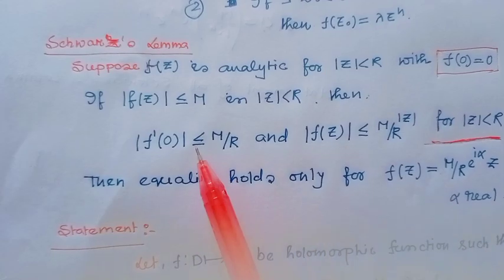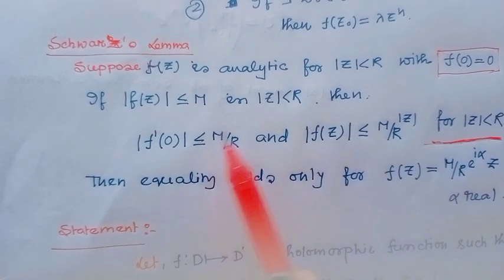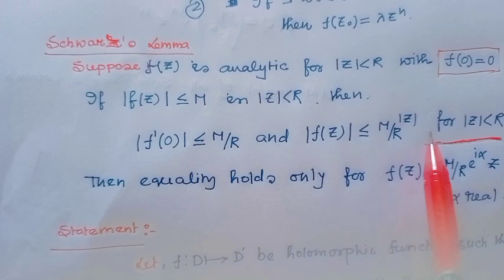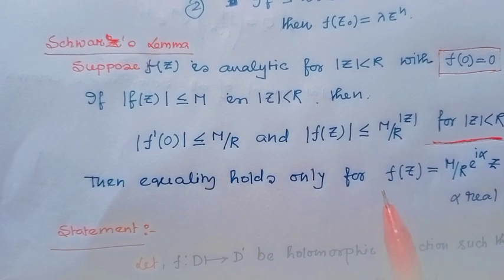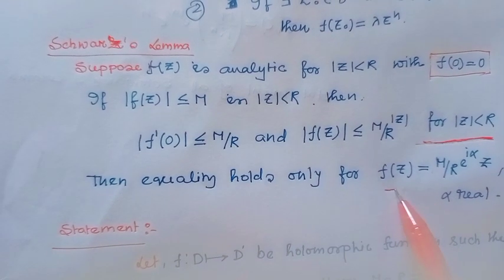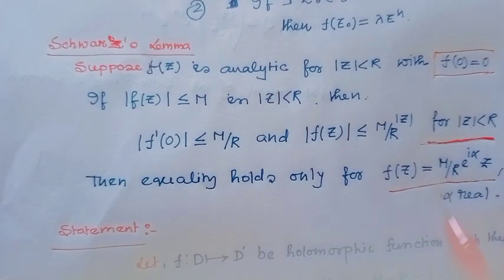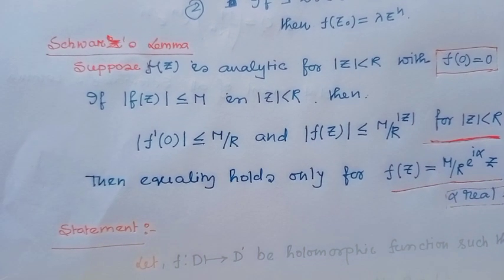And when the equality holds, meaning f prime(0) equal to M over r, then f(z) equals M over r times e to the power i alpha times z, where alpha is a real number.